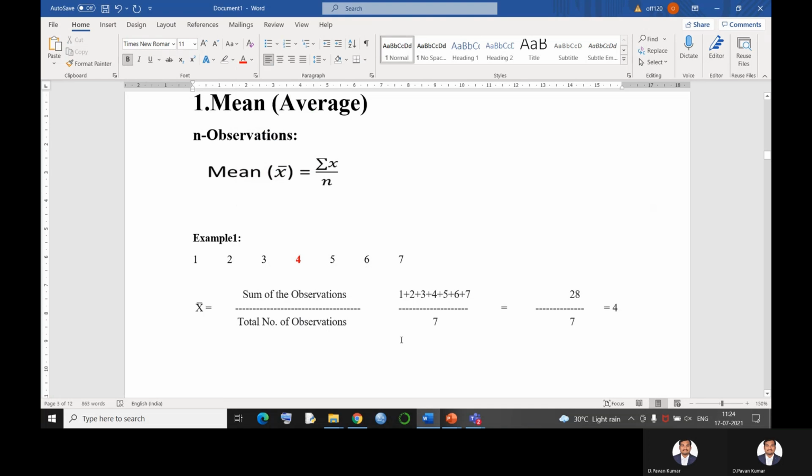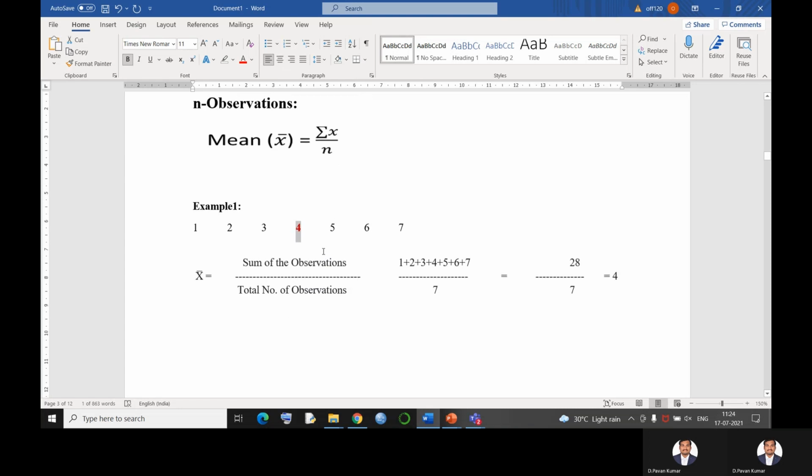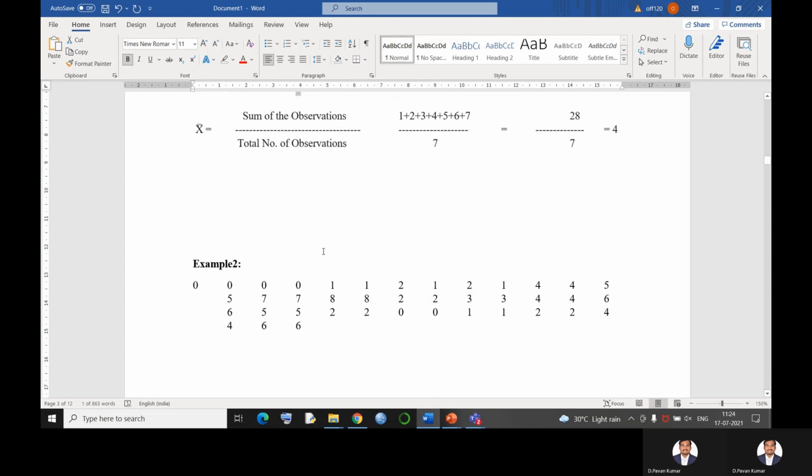Sum of the observations by total number of observations, the answer we got is 4, and this 4 is the standardized value of this given distribution, which can describe the complete data set. It is a small problem. Once we get on to the typical problems, then you can understand what exactly that particular value is going to do. Now let us move on to the second example.